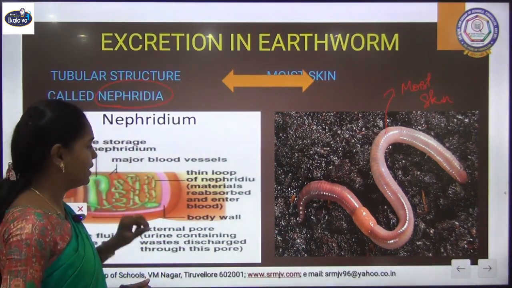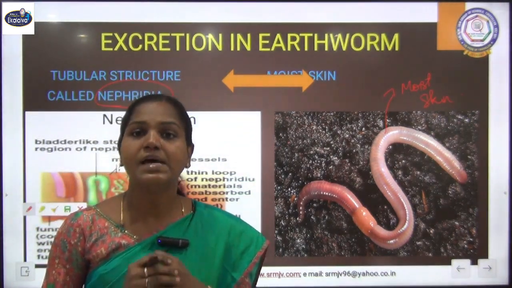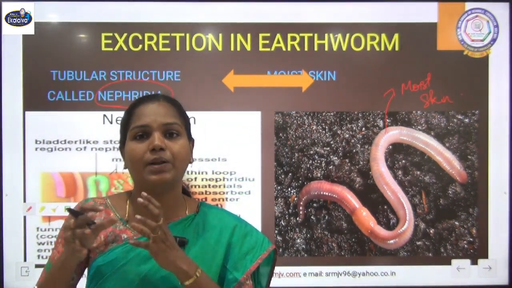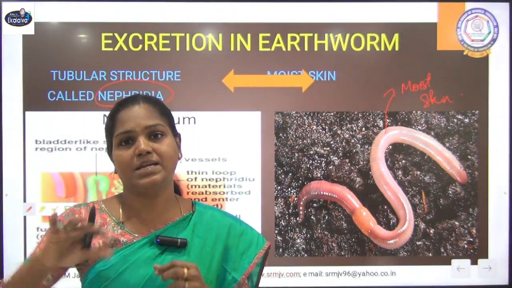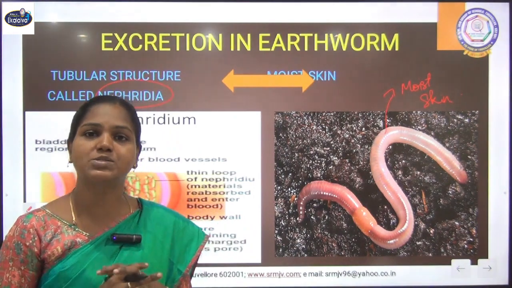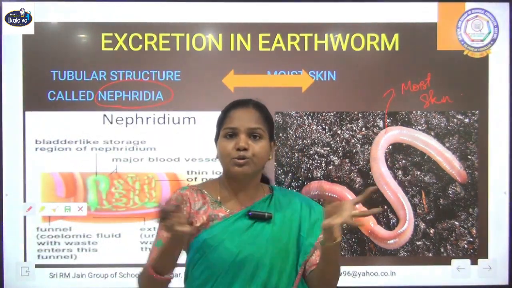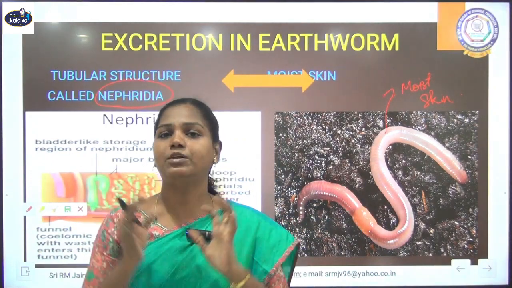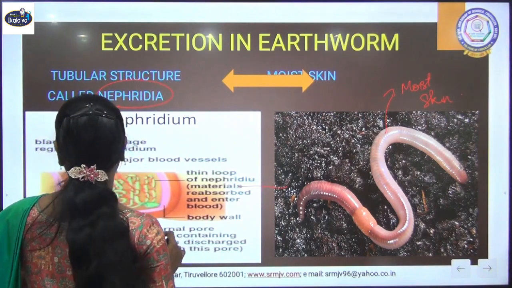First, in its body it has a tubular structure called nephridia, through which it has an outer opening, through which it excretes nitrogenous waste and other waste produced in its body. It also has a moist skin, through which some of the waste will be diffused out. This is how the earthworm excretes its waste.